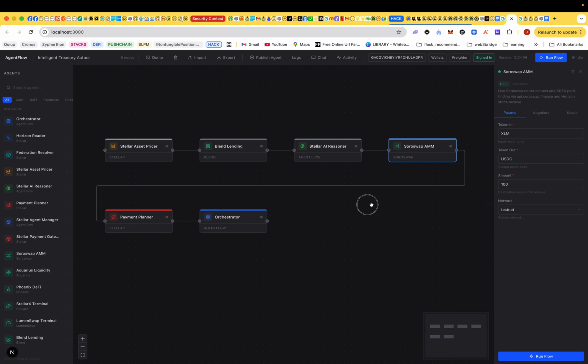Then what you just have to do is run the flow. Select initial amount. This initial amount is the amount that you want to be paid if your agent is published. So I've created a pipeline which can now become a super agent. When I publish it, if users want to interact with this particular agent via AgentFlow, their agents will have to pay so and so amount, which is what I just set. That's the initial amount, and I'm running the flow.